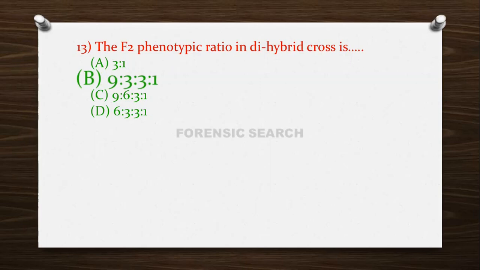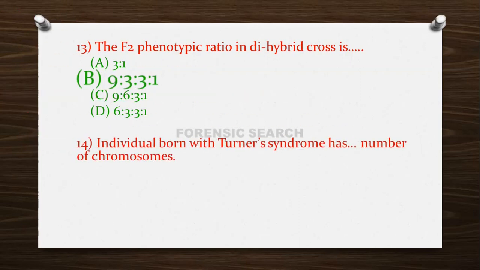Then the next question is, individuals born with Turner syndrome have dash number of chromosomes. Option A, 44, option B, 45, option C, 46, and option D, 47. So the correct answer of this question is option B, that is Turner syndrome individuals contain 45 chromosomes.